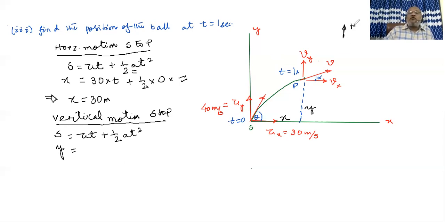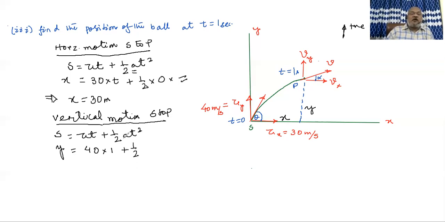So we use the same age-old convention that in case of vertical motion, any vector that is pointing upward is taken as positive, any vector pointing downward is to be taken as negative. So u means here initial vertical velocity. Initial vertical velocity is 40 and in upward direction. So that must be taken as positive 40 or plus 40 into time equal to 1 plus half.